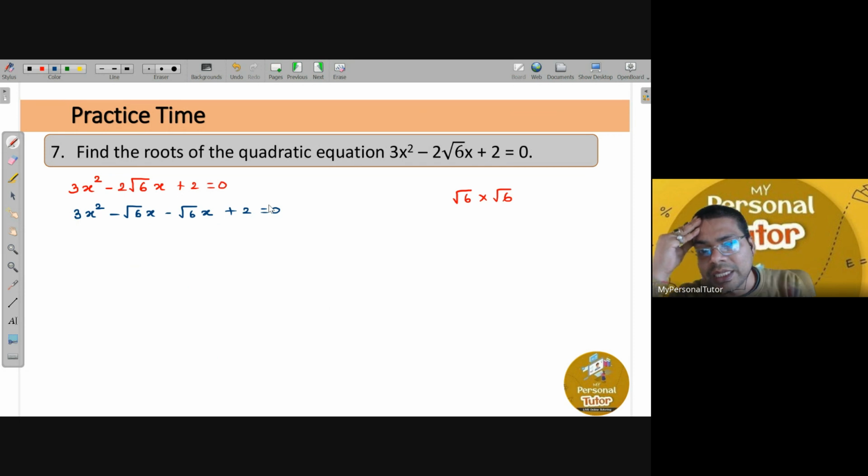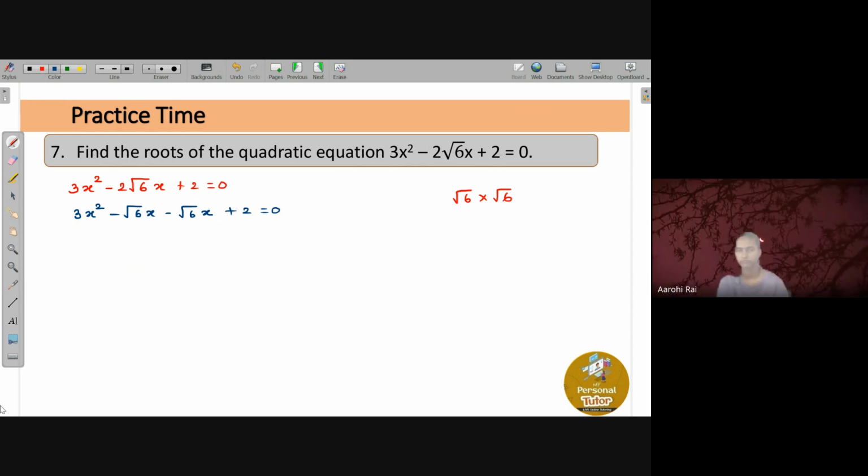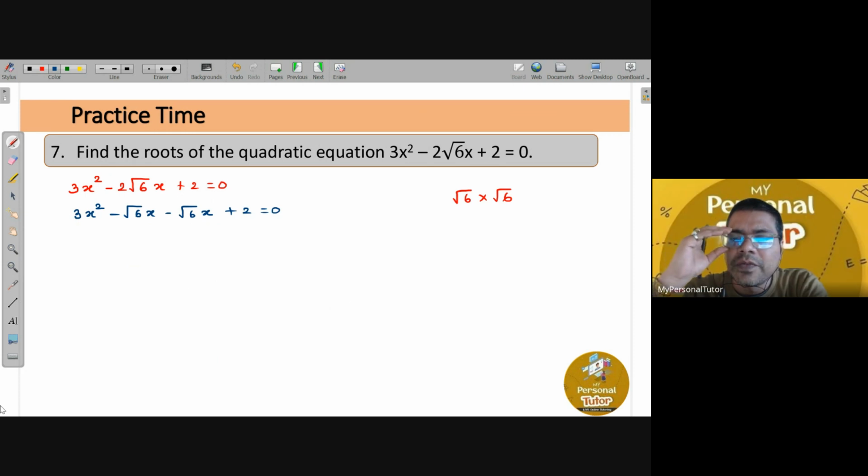That's the reason I was telling you this is a good question. Arohi, did you understand, or shall I explain one more time? Understood, sir. When you multiply the coefficient of x squared, that is a, with the constant term c, that is 3 into 2, you get 6. But 6 can be written as root 6 times root 6 as well, right?